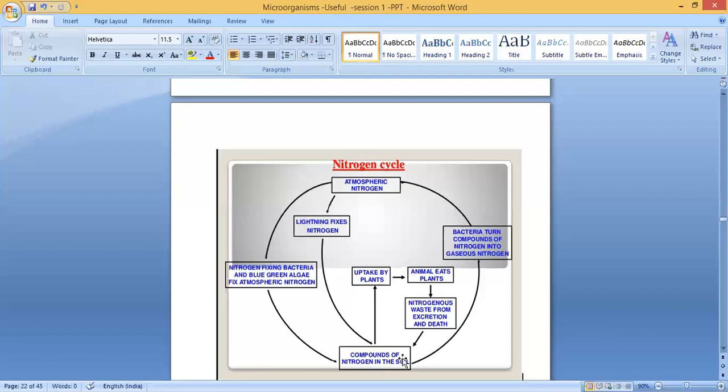At the same time, some part of the nitrogen compounds present in the soil will go back to the atmosphere. So again, it has to convert into nitrogen or gaseous form. Who will do that? Bacteria. Bacteria turn compounds of nitrogen into gaseous nitrogen. Some bacteria will convert nitrogen compounds into nitrogen gas, and the gaseous nitrogen will come back to the atmosphere again. So it's a cyclic process that is called the nitrogen cycle.